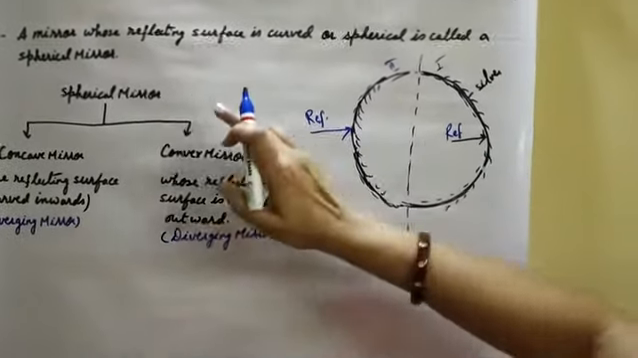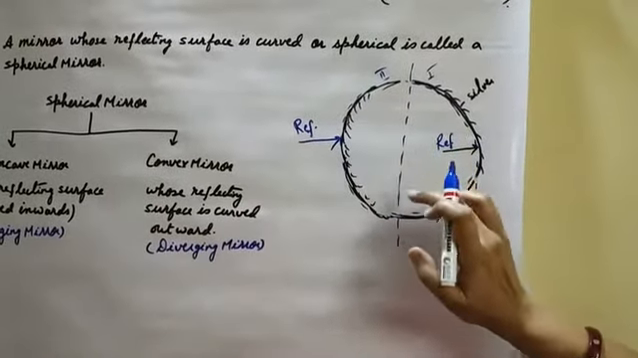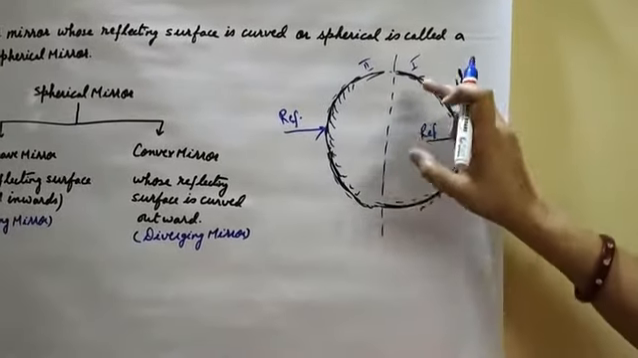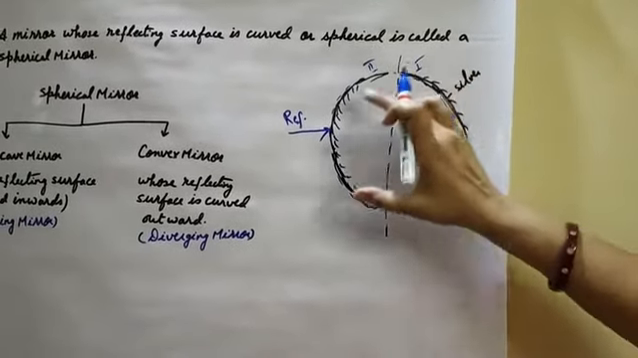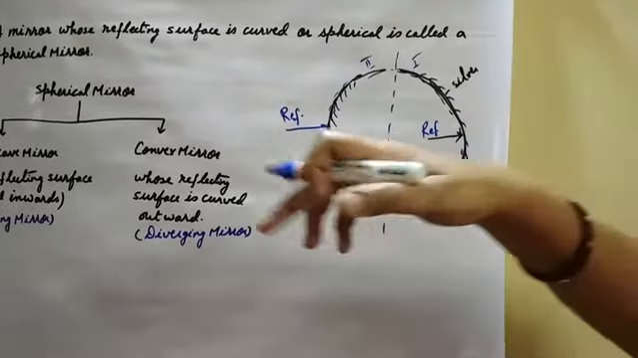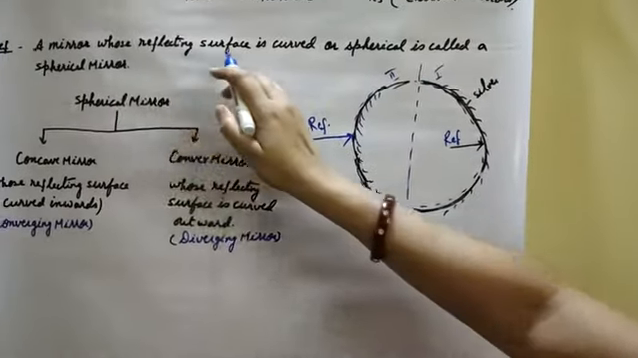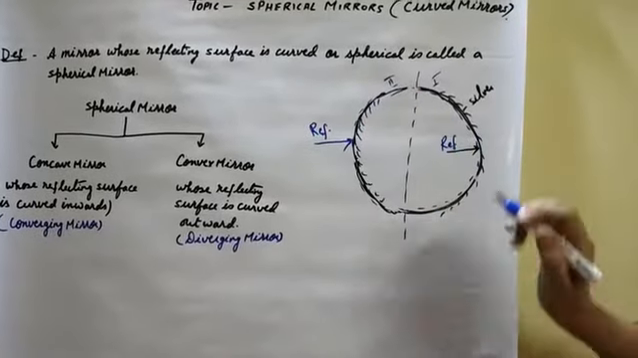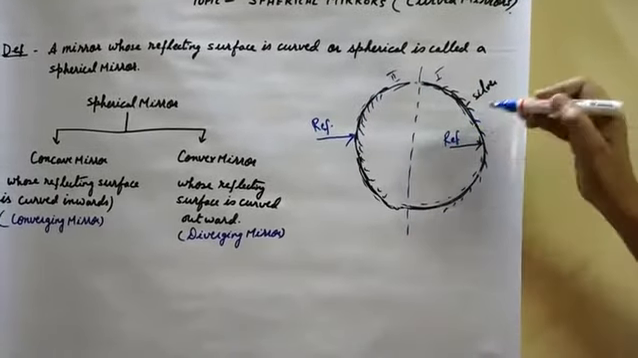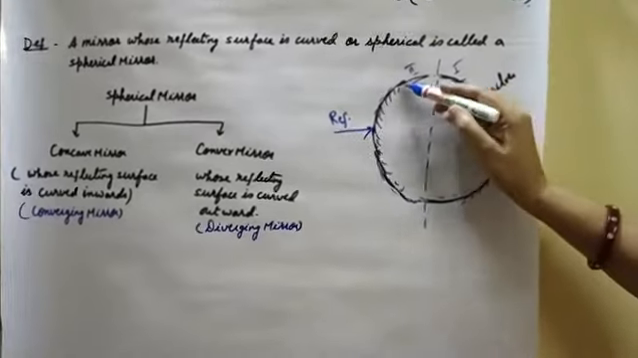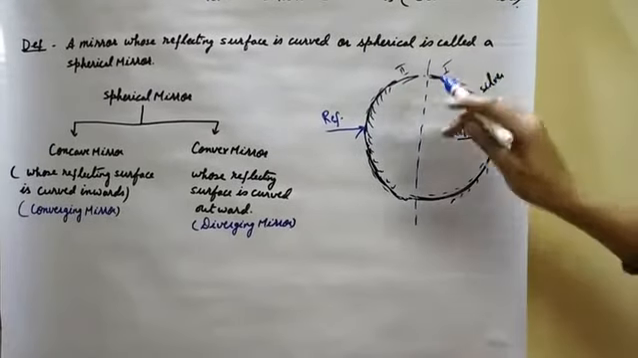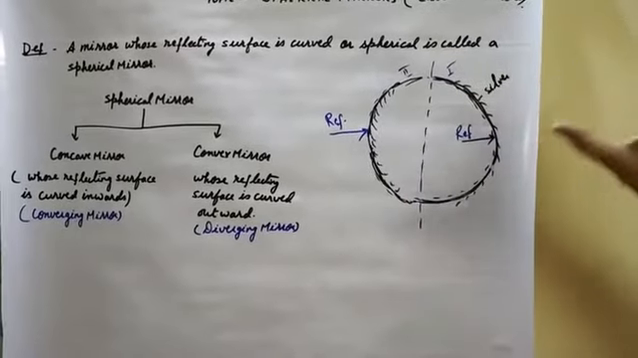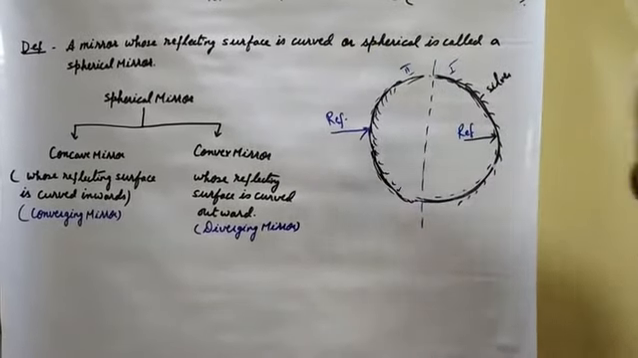So what is a spherical mirror? A spherical mirror is a mirror whose reflecting surface is a part of a hollow sphere of glass, or we can say that a mirror whose reflecting surface is curved or spherical is called a spherical mirror. Either this or this is a part of a hollow sphere of glass. So spherical mirrors are curved mirrors. This is the definition of spherical mirrors.